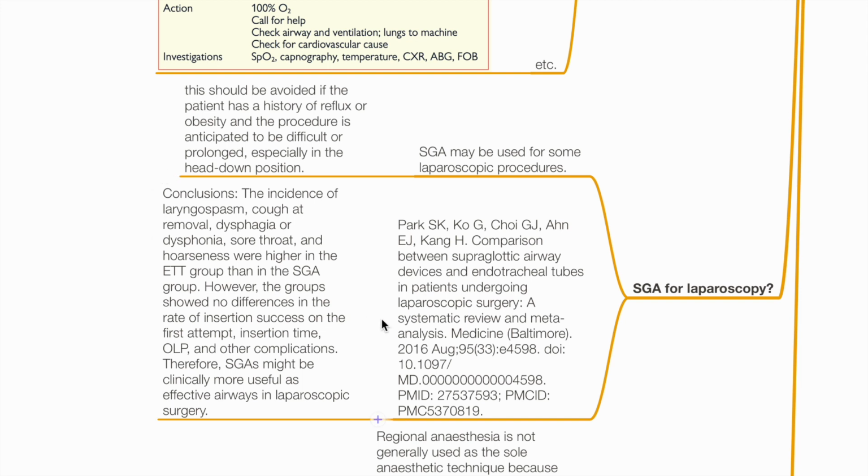A systematic review and meta-analysis by Park SK et al. in 2016 concluded that the incidence of laryngospasm, cough at removal, dysphagia or dysphonia, sore throat, and hoarseness were higher in the ETT group rather than in the SGA group. However, the groups showed no differences in the rate of insertion success on the first attempt, insertion time, OLP, and other complications.